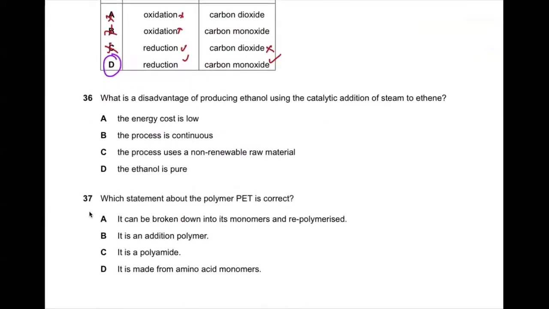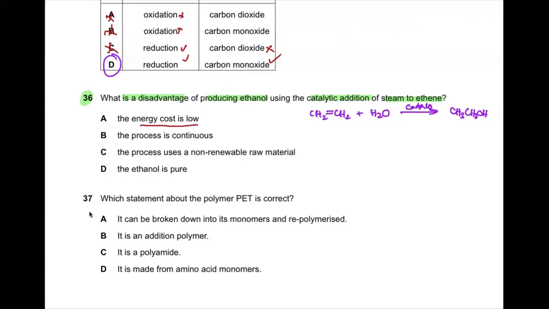Now, yes. Question number 36. What is the disadvantage of producing ethanol using the catalytic addition of steam to ethene? It means they are talking about this reaction where there is a CH2 double bond CH2 and we react it with steam in the presence of a catalyst. One carbon gets the hydrogen and the other carbon gets the OH. Ethanol is produced.